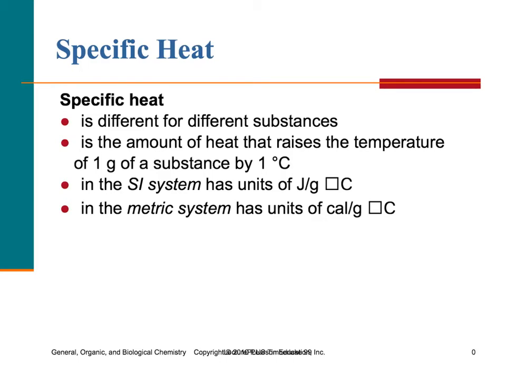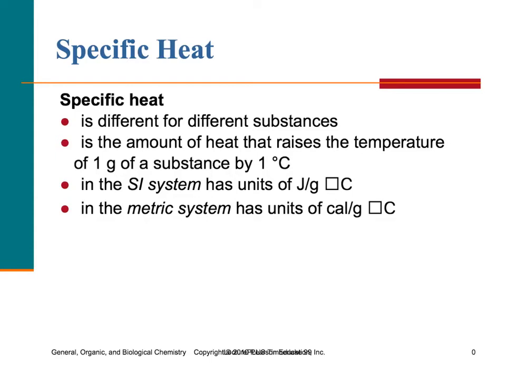Specific heat. Specific heat is the amount of heat that raises the temperature of 1 gram of a substance by 1 degree Celsius. It varies for each different substance, and when we look at specific heat, the units will be either joules per gram degree Celsius or calories per gram degree Celsius.